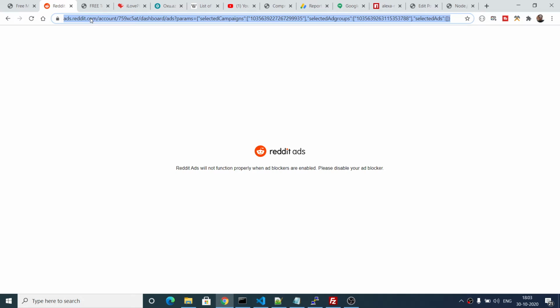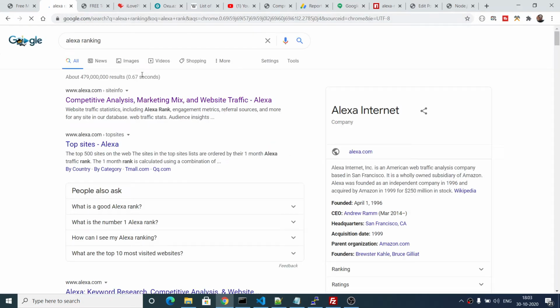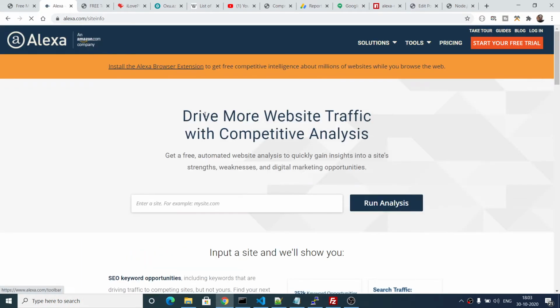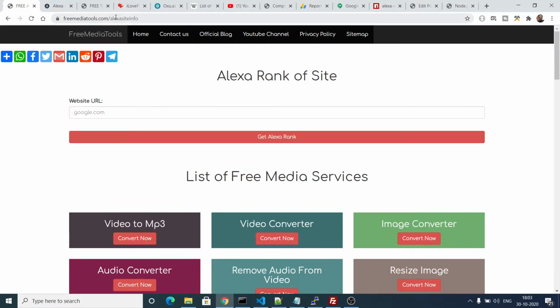If I search on Google for Alexa Rank, you will be redirected to its official website, which is alexa.com. Here you enter the domain name and you will see the Alexa rank of a website. Similarly, on my website freemediatools.com, these three services are related to that. The first web service is Alexa website rank. If you select this service, you will be redirected to this link. All the links are inside the video description, so you can check out this web service.